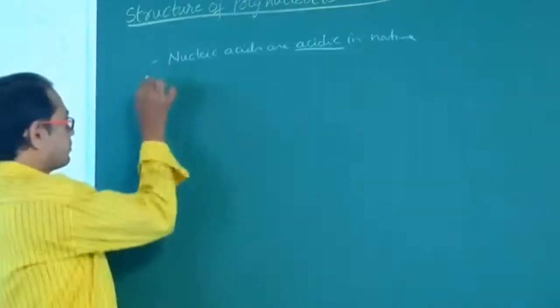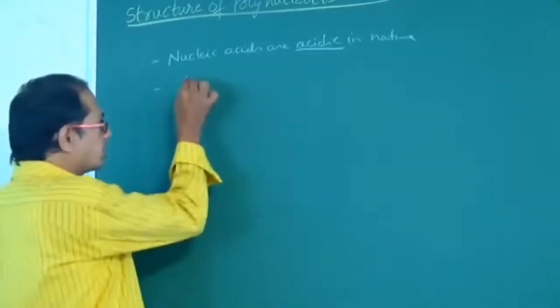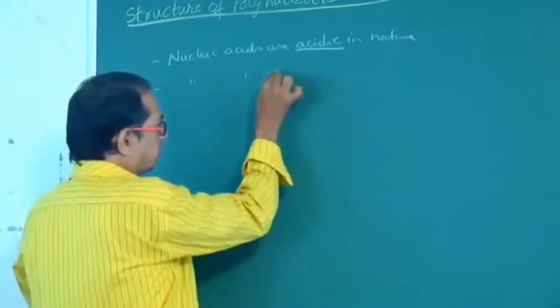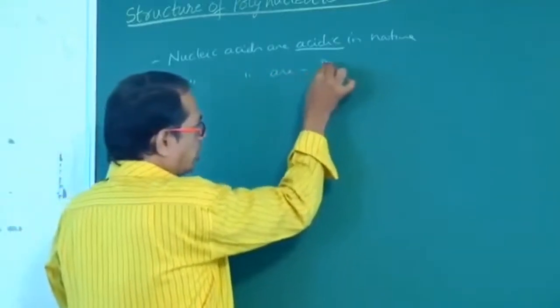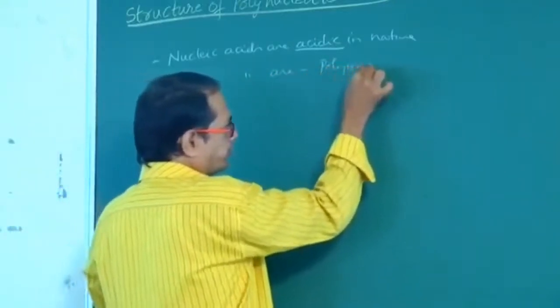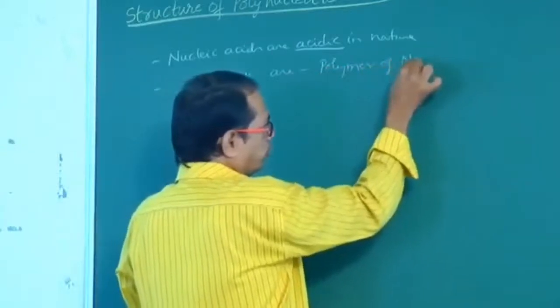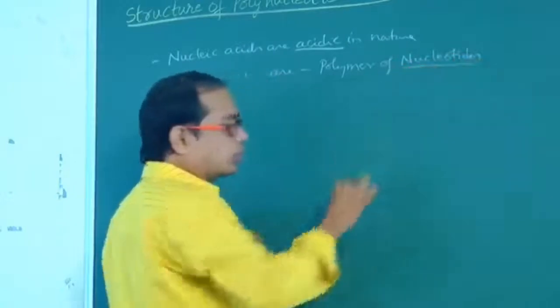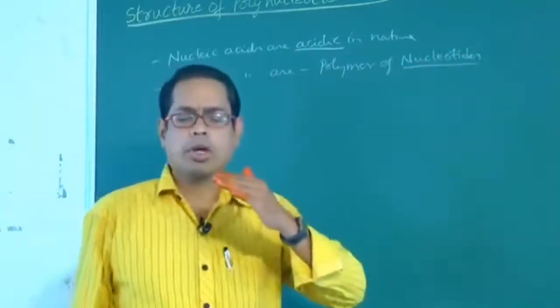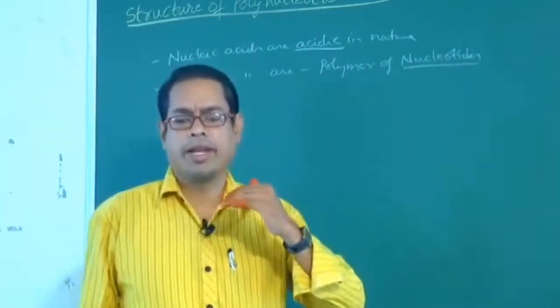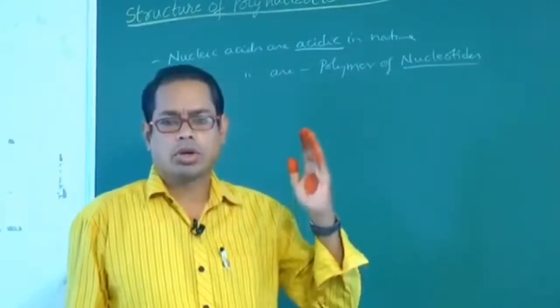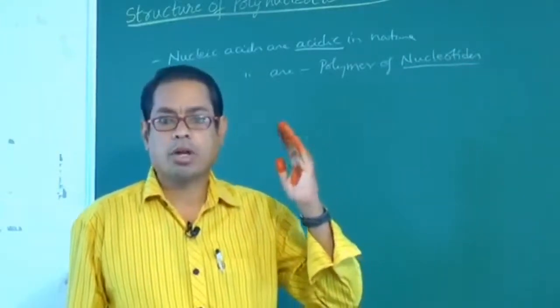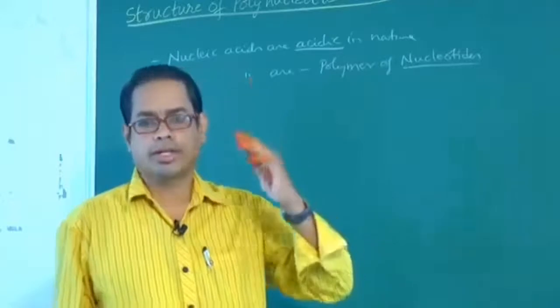Next one, nucleic acids are the polymer of nucleotides. Polymer means many number of units. So, nucleic acids are the polymer of nucleotides.